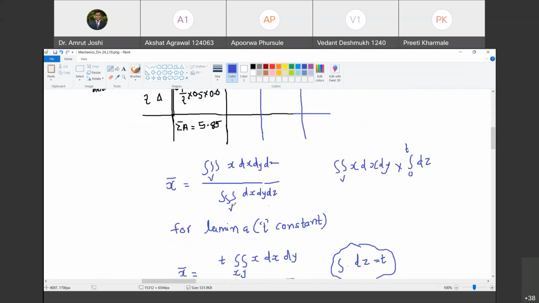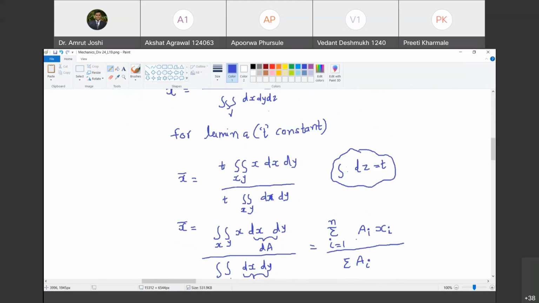Okay, so now I am going to simplify this. This t I am going to take out of the integration because it is constant. So in the numerator also you have t, in the denominator also you have t. It gets cancelled. Agreed? Yes, sir.